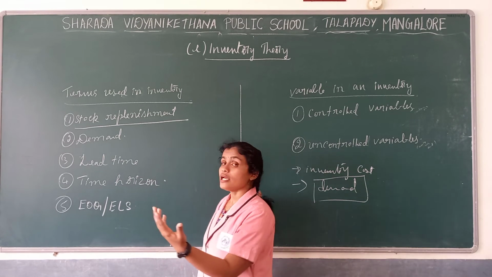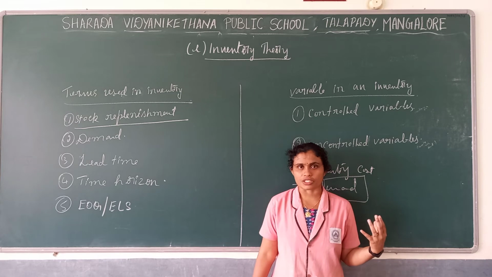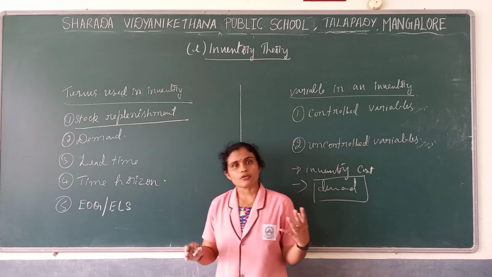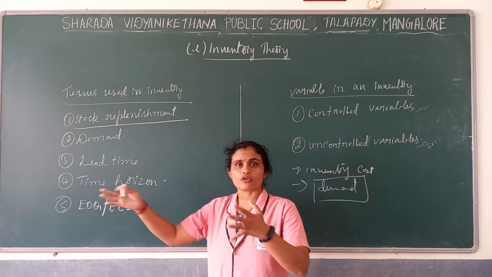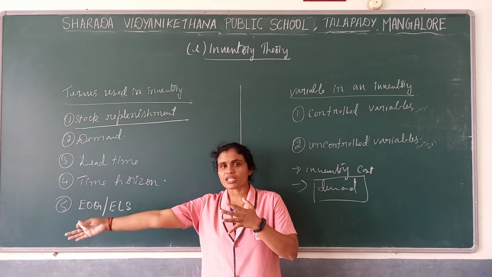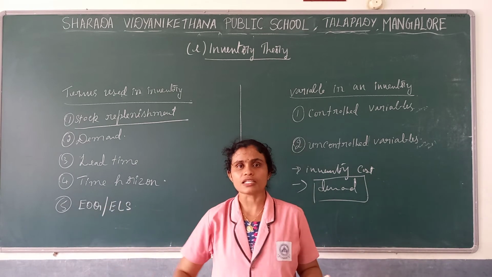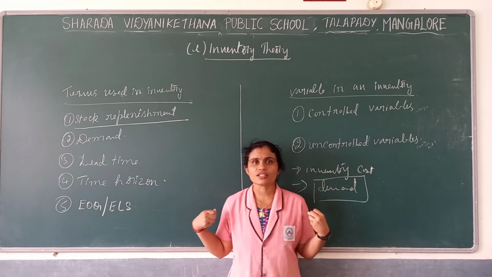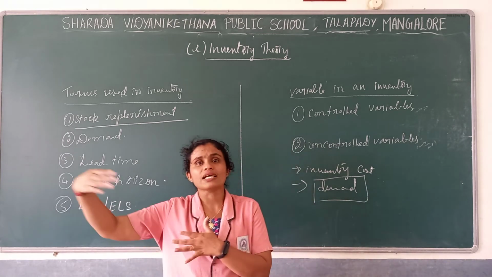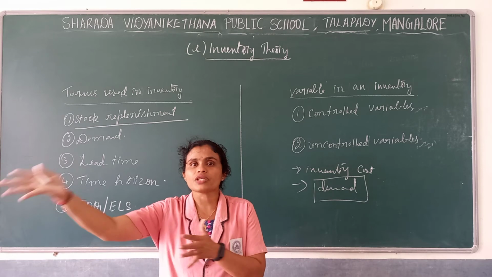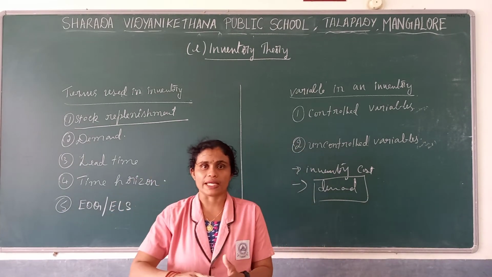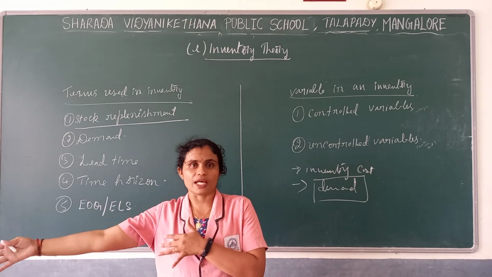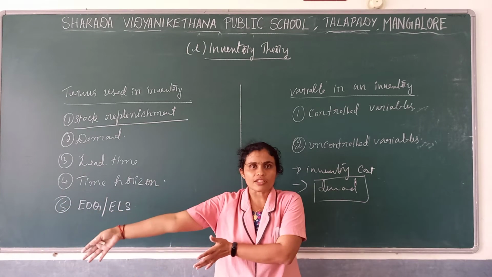For example, we produce the product and store it in the warehouse, and that product we have to supply to various suppliers, various retail people. They want this particular product, so according to their demand we supply it to different locations. The finished product we supply, and once what we supply gets over, once again we supply.